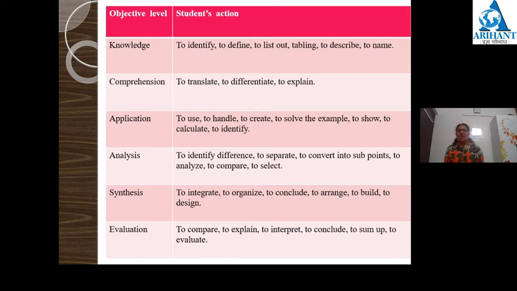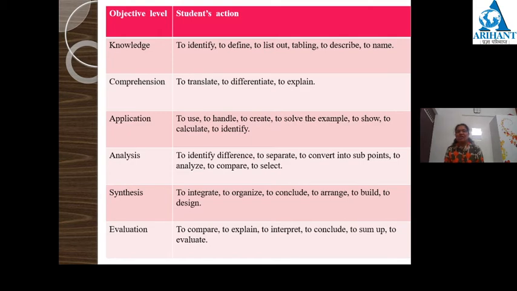By applying the knowledge, students can use that knowledge, they can create things, they can solve examples by using the formulas, they can calculate, they can identify. So at this stage, students can apply their knowledge and do things. The next level is analysis.